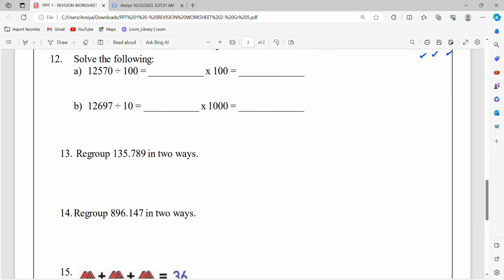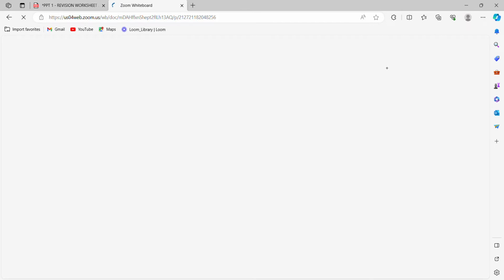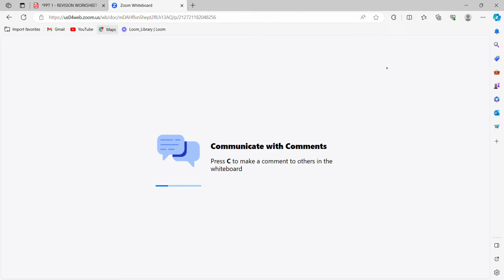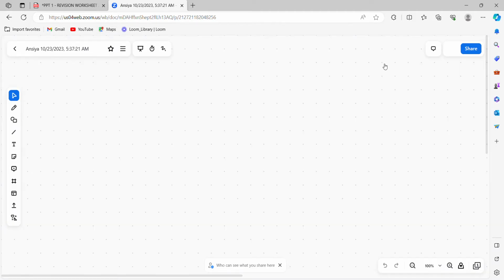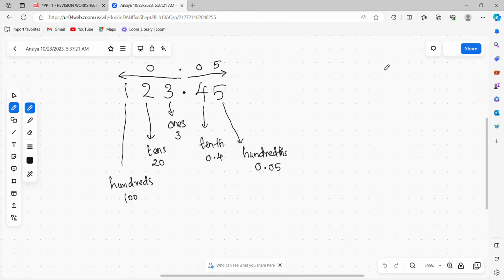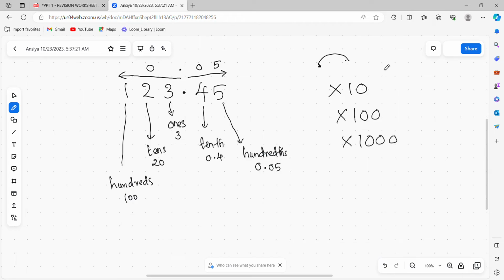The next one, solve the following. So 12,570, then divided by and then multiply. So it's this topic. I'll change the screen. The topic is, you are multiplying with 10 or 100 or 1000, or you are dividing with 10 or 100 or 1000. So the trick is, when you multiply with a 10 or with a 100 or with a 1000, the decimal point basically moves to the right side.